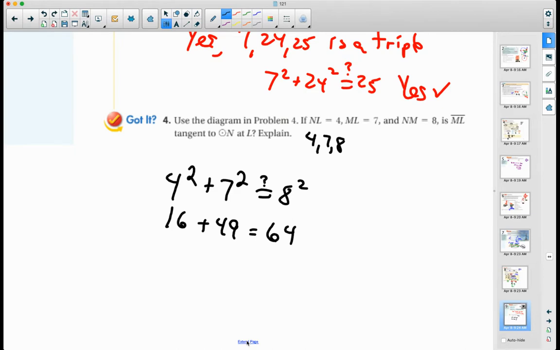And that's going to give me 65 is equal to 64. Well, that's not a right triangle. It didn't come out to be equal. So they're not equal. In fact, what kind of triangle is it? Anybody remember how to do that part?